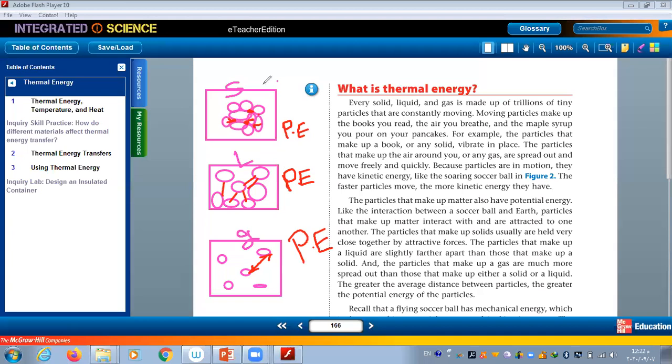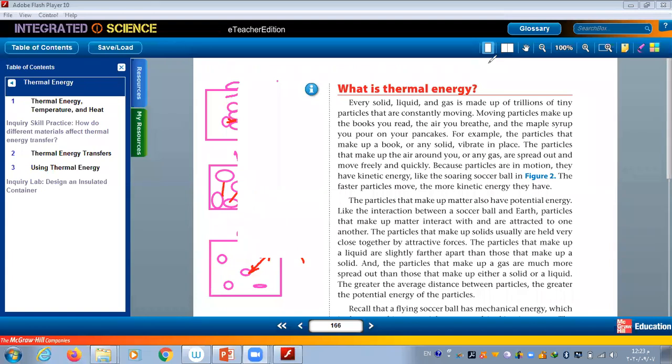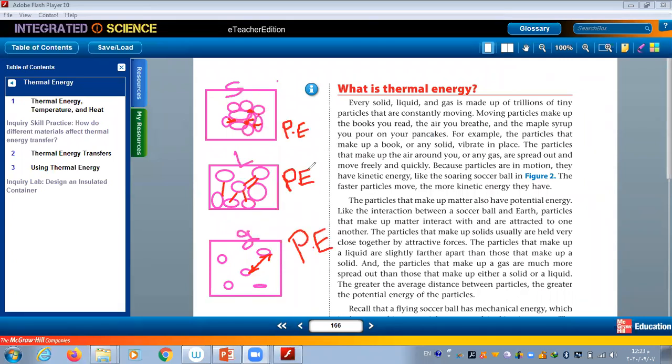What about the movement of particles? Who can remind us about the movement of the particles between gases, liquids? I will say Mazen. Yes. Can you remind us? Yes, the particles in a solid can't move because they are attached to each other.